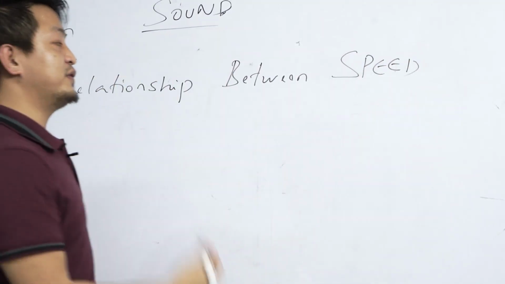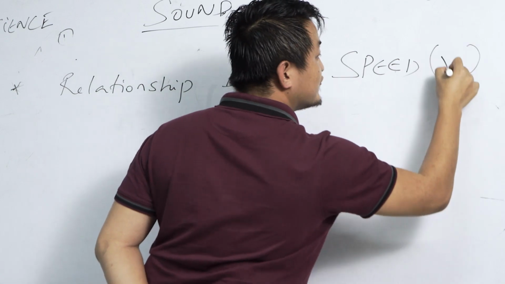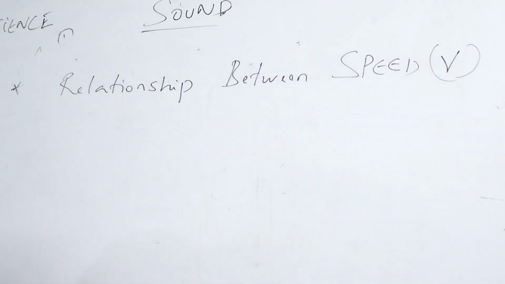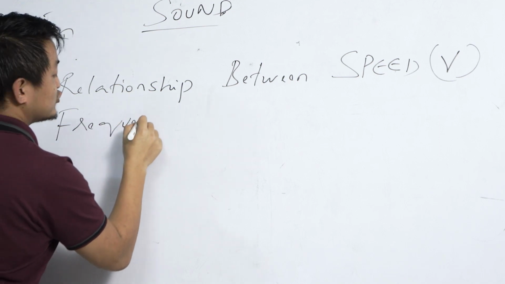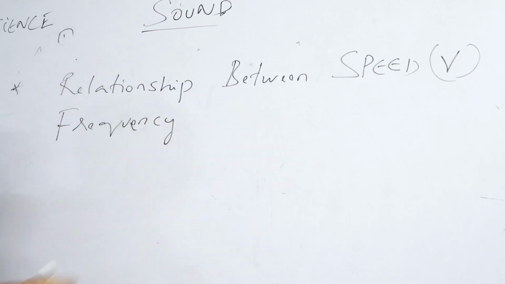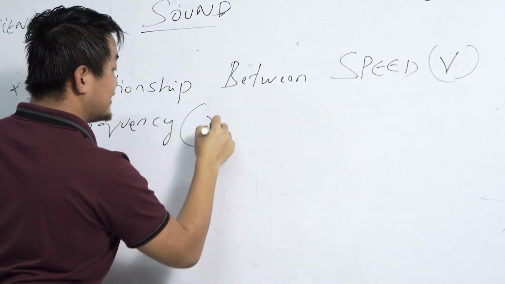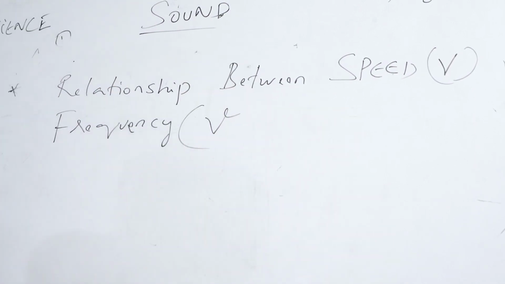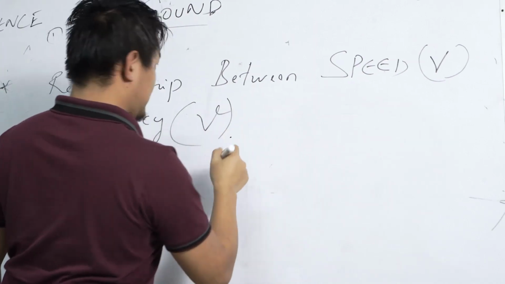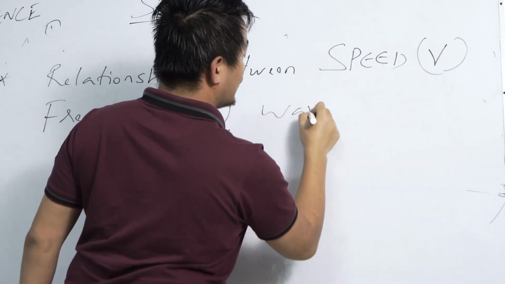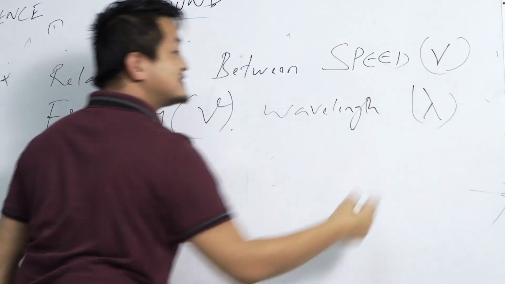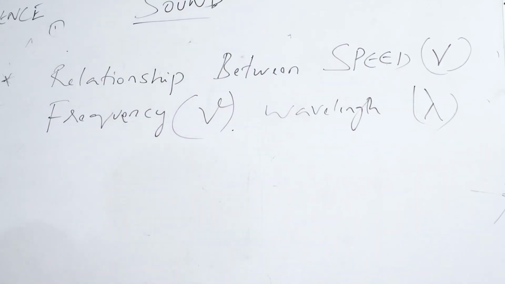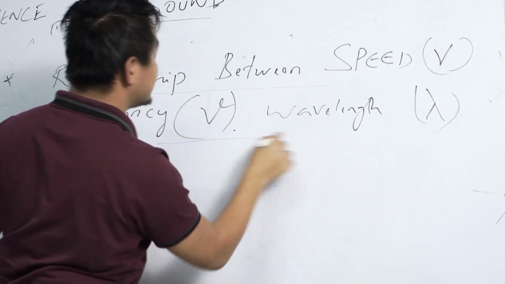Speed is represented by V. Frequency: do you remember I've just given how it is represented? Frequency is represented by nu. And wavelength is represented by this lambda. Now we'll see the relationship between them.